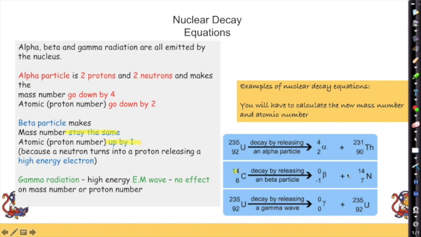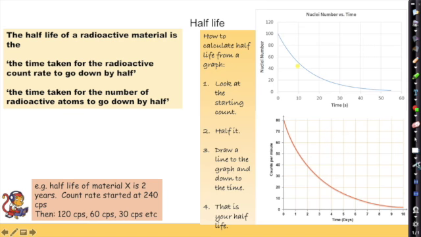Mass number is 14, stays the same at 14, and atomic number goes up by 1. When it goes up by 1, it's no longer carbon, it's now nitrogen. Okay, so you just need to make sure that these numbers here, your 7 and your -1, balance to your 6. Over here, your 14 and your 0 balance to 14. And then when we release a gamma wave, there is no change to those mass numbers and atomic numbers. They stay the same. Okay, so calculating half-life then. So half-life of a radioactive material, we say it in 2 different ways.